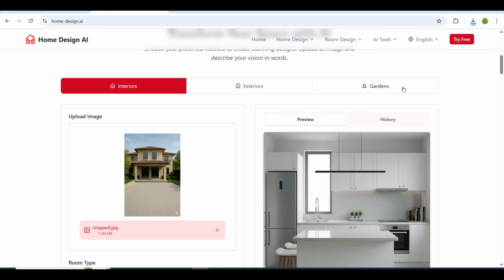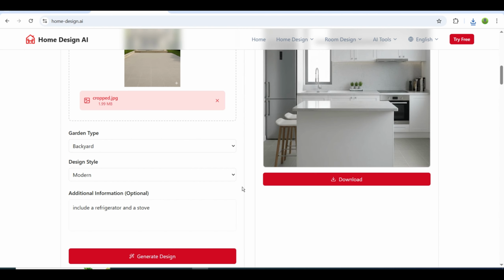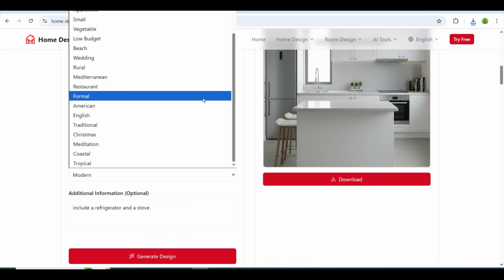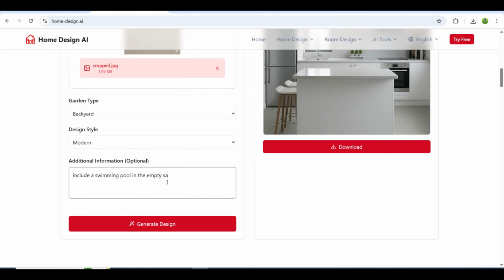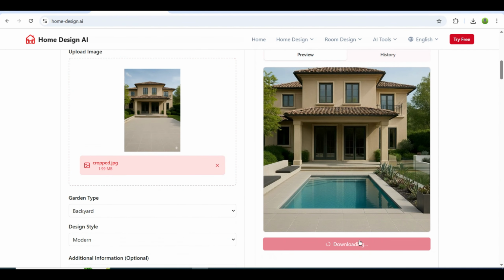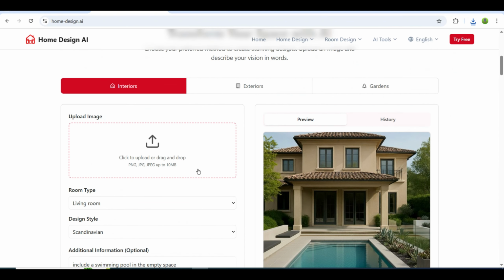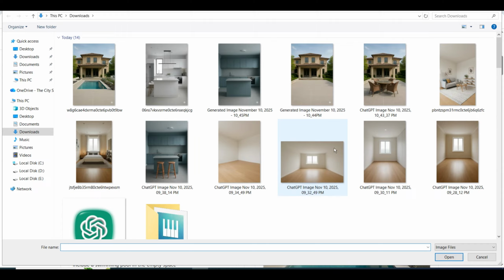When you reach the terrace section, switch the category to gardens, upload the base image, pick a style, and generate. You can also add pools, lounges, or play areas depending on your ideas. Home Design AI is completely free and creates extremely high-quality interiors. Try it yourself. The link will be in the description.